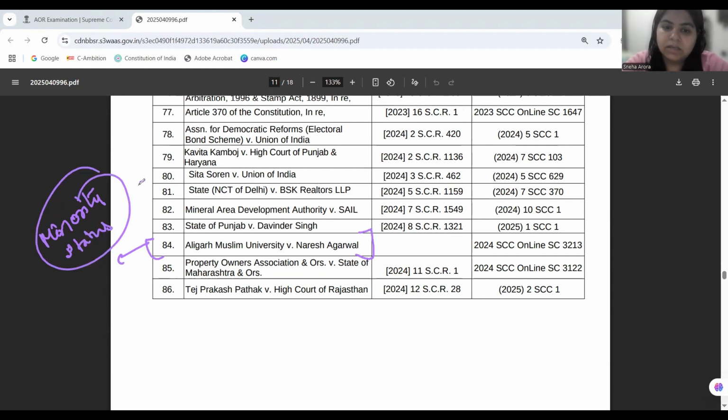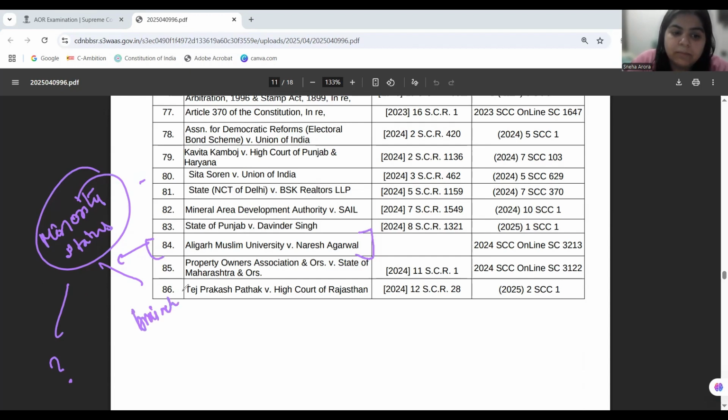AMU versus Naresh Agarwal is saying that if the purpose is to benefit minority communities, and the idea of making such an institute is the brainchild of members of the minority community, then that will be a minority institution, irrespective of the fact that it is sometimes administered by non-minority members as well. So the two-fold test that the court is propounding is: who is being advantaged, and who is the parent of that institution, whose brainchild is that institution.